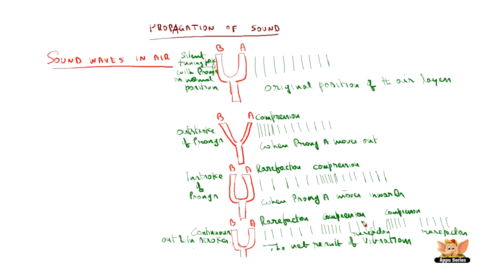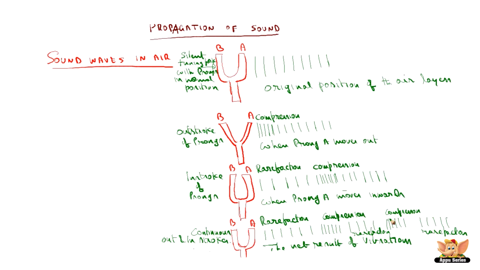So the net result of a sound producing body, in this case the tuning fork, is that it sends waves consisting of alternate rarefaction and compression. So the net result is, in continuous out and in strokes of the tuning fork, it continuously sends alternate rarefactions and compressions.